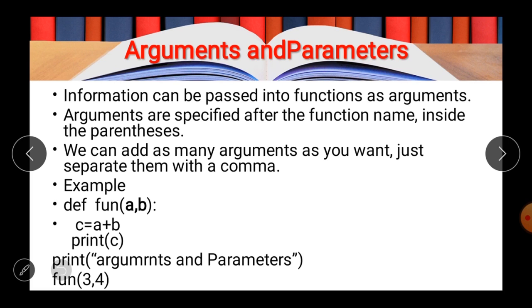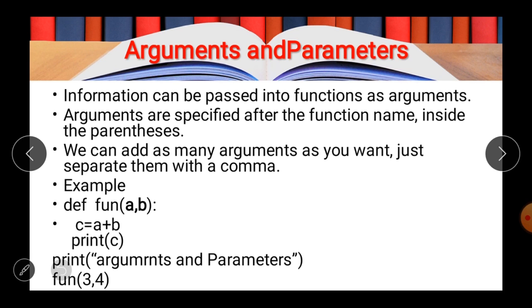A function always receives a parameter, and at the time of calling, the value you are passing is called the argument. So you can say that arguments are the values that are passed to the function, whereas parameters are the variables that are holding the incoming values.